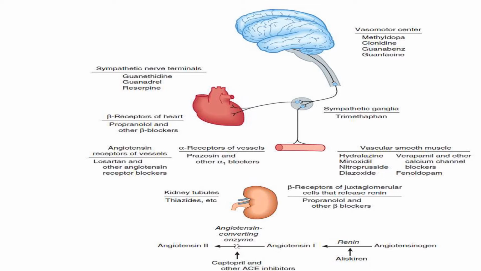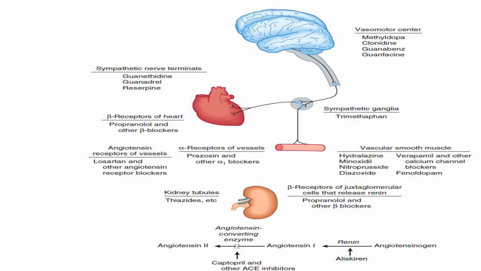At blood vessels, you have alpha 1 receptors. Then there are vascular smooth muscles. At vascular smooth muscle, the drugs that are going to act are hydralazine, minoxidil, nitroprusside, diazoxide, verapamil, calcium channel blockers, and fenoldopam. These are going to reduce the total peripheral vascular resistance and they will decrease the blood pressure.